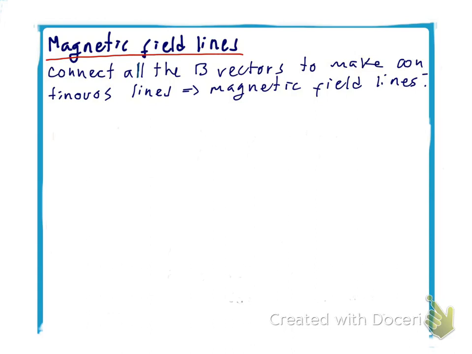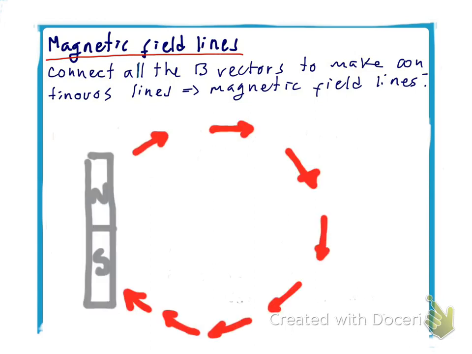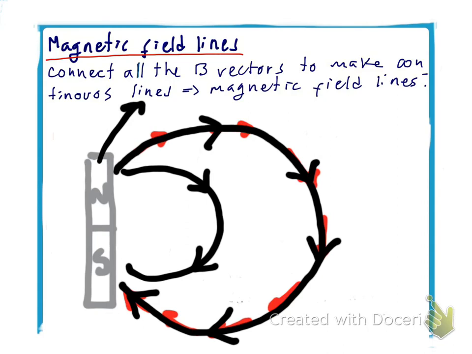Now, the concept of magnetic field lines can be defined the same way we define the concept of electric field lines. So the idea is that at every point in space we can measure the magnetic field and assign a vector to it, and if we measure the magnetic field at many different points in space, we can connect those vectors with lines, and we add an arrow here and there on that line to indicate the direction of the magnetic field. So these black lines are now the magnetic field lines, which give you information about the magnetic field produced by a magnet.